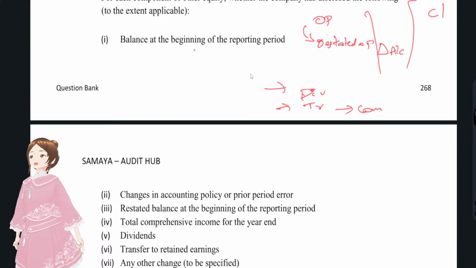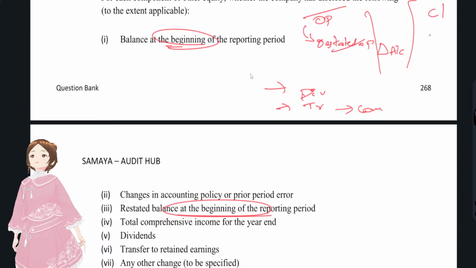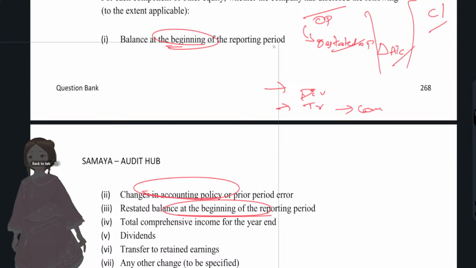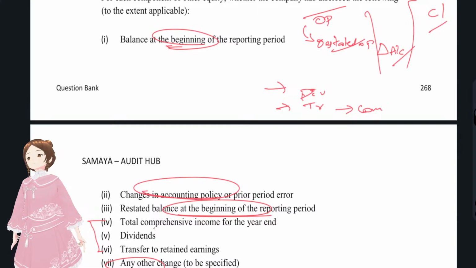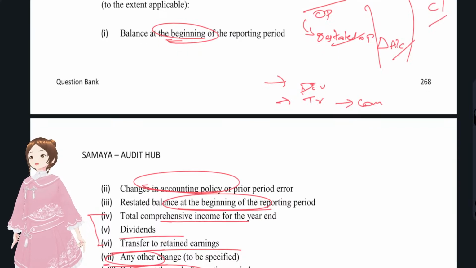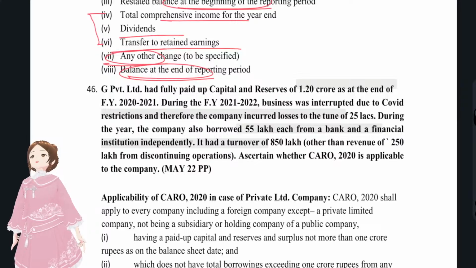We'll see: opening balance at the beginning, closing balance at the end of the reporting period, and restated balance at the beginning of the period. All three things, right? And any changes due to changing accounting policies of the previous year, or any other change. These three things take a little effort to remember: comprehensive income, dividends, and transfer to retained earnings. These three things have to be disclosed in other equity for the companies that were following Ind AS.